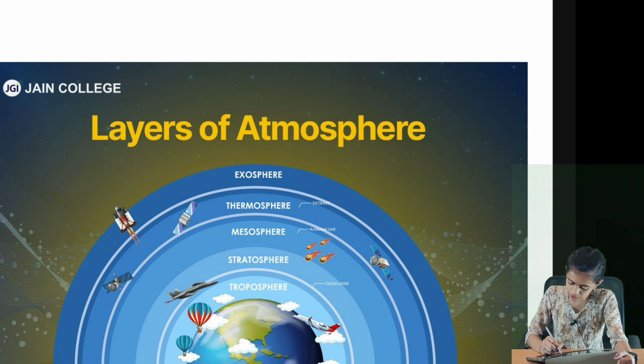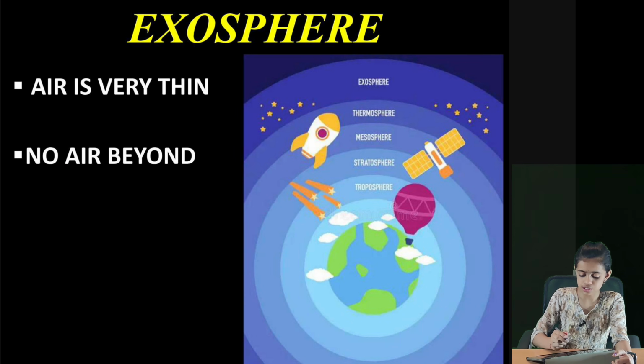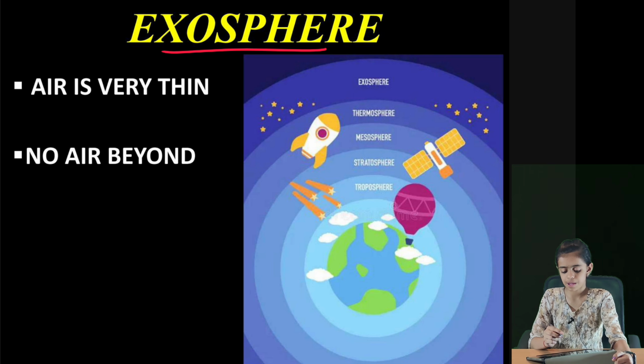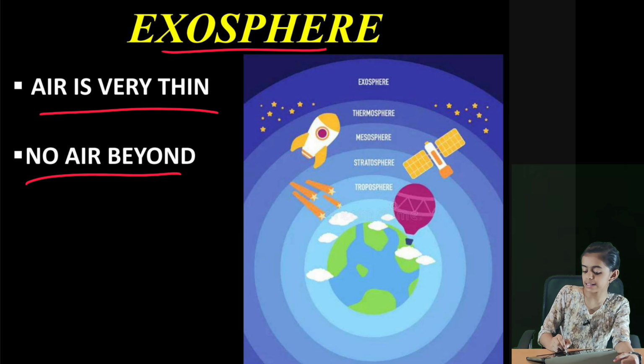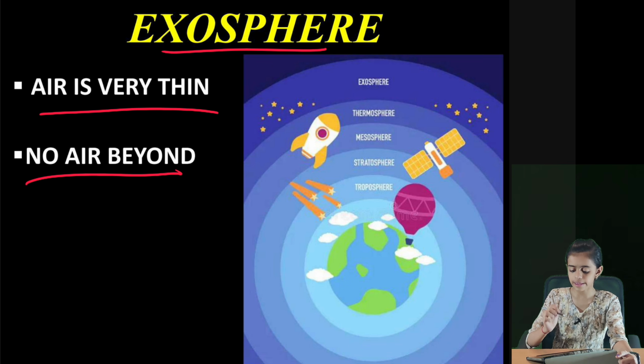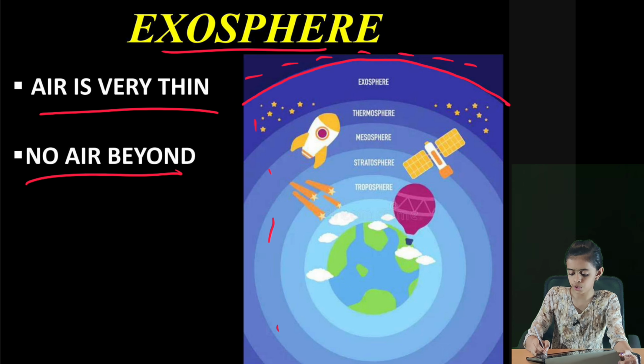We learnt about these four layers: thermosphere, mesosphere, stratosphere and troposphere. Next we will learn about the last layer known as the exosphere. The air is very thin in this layer and there is no air beyond the exosphere. Up to this, the air is present. After the exosphere, there is no air.